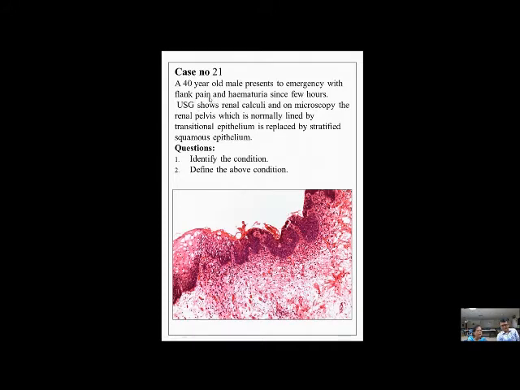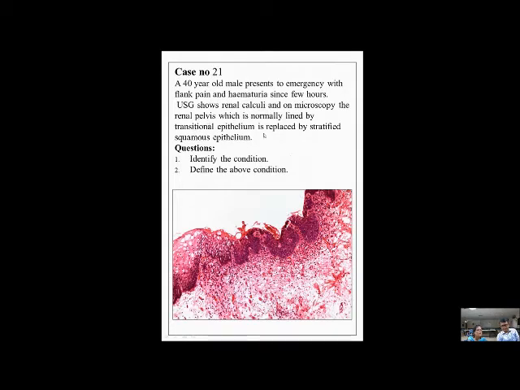For flank pain, they all said something related to the kidney, and this terminology they knew. What is hematuria? Presence of blood in the urine. Then you have given the finding of ultrasonography. What was there? A renal calculus, probably a large calculus which was there in the pelvis.